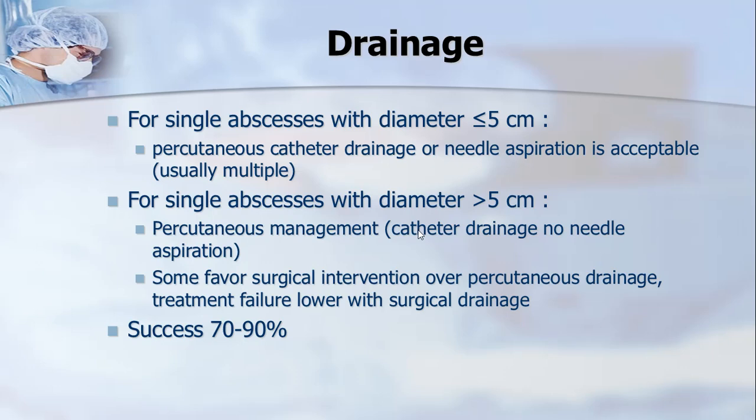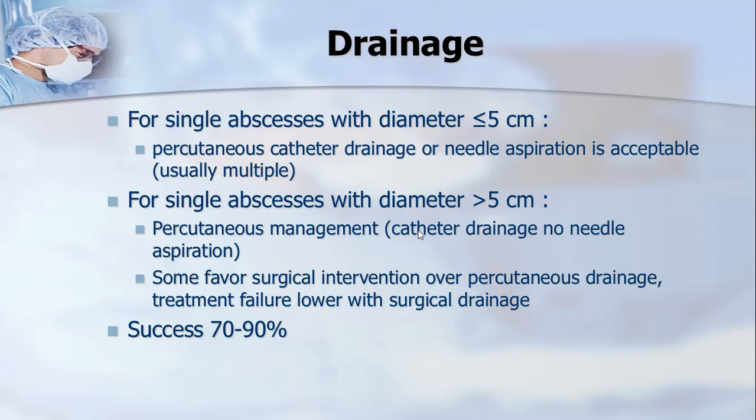Now the important aspect: how do we drain the fluid, the pus, from that space, a liver abscess? For a single abscess with a smaller diameter, 5 centimeters is the cutoff. Less than 5 centimeters, that is 2 inches, usually they have a better prognosis, and percutaneous drainage or needle aspiration is more acceptable.